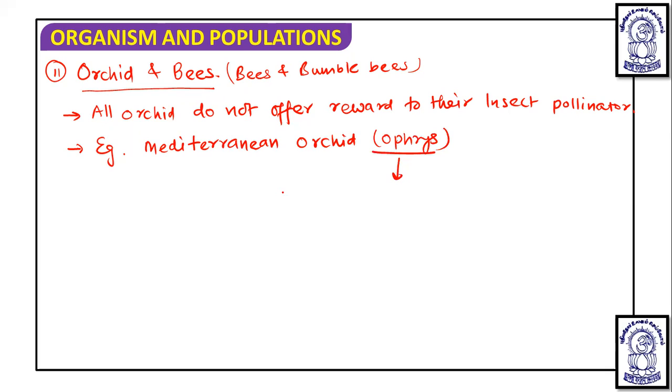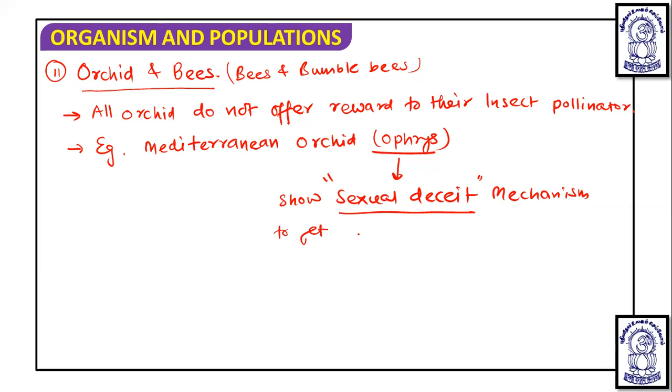And it is known that Ophrys employs or shows a sexual deceit mechanism to get pollination done by bees.